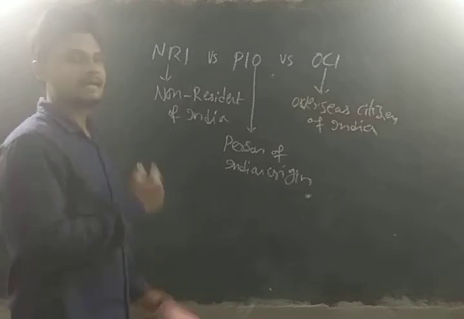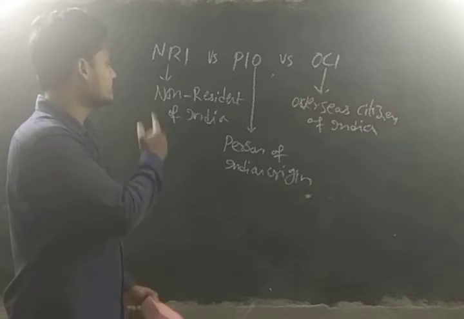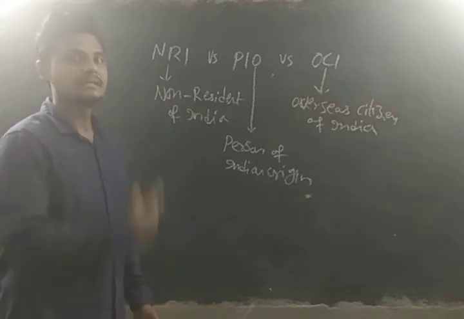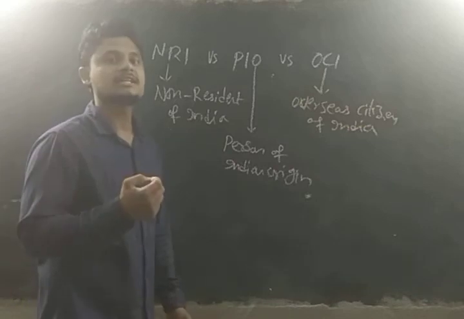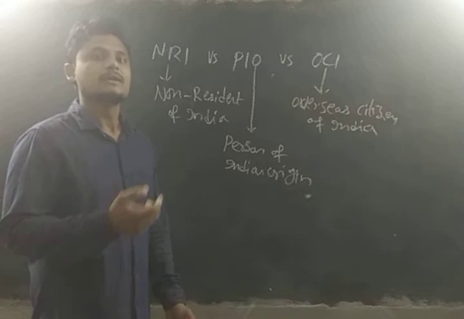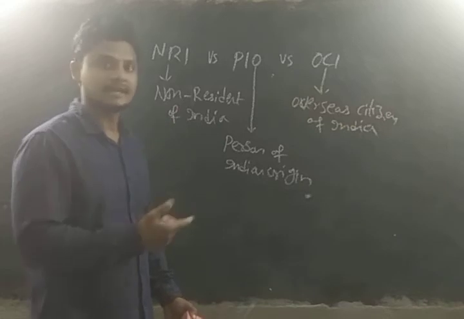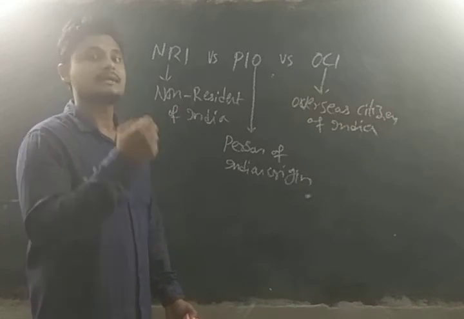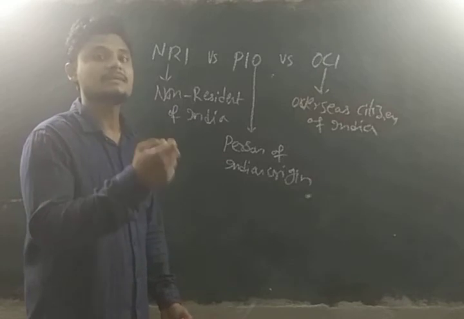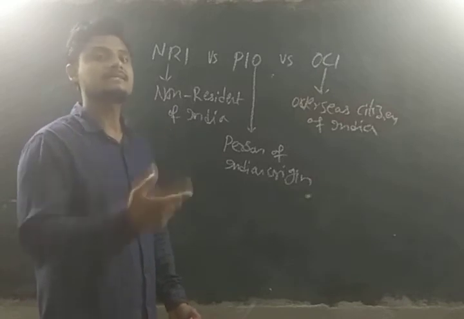NRI is the non-resident of India. Non-resident of India means it is the residential status. Residential means the place where that person is living.